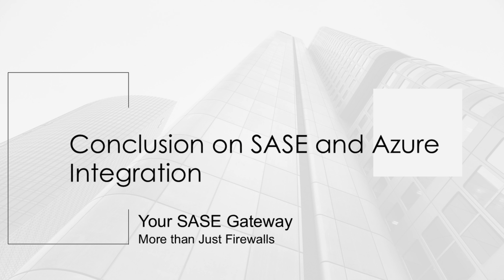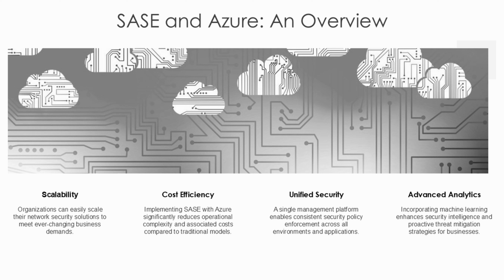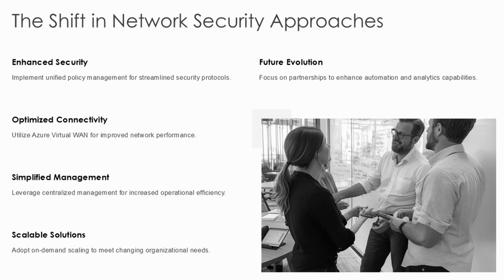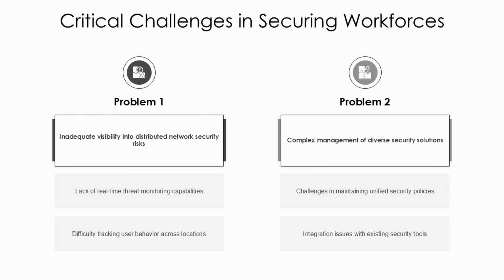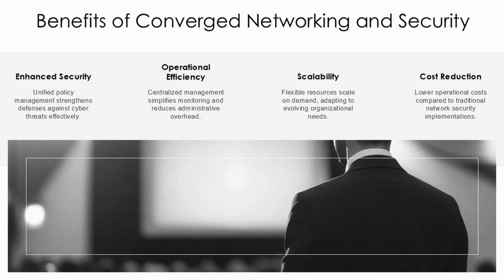Conclusion: the complementary relationship between SASE and Azure represents a fundamental shift in how organizations approach network security and cloud infrastructure management. This integration addresses the critical challenges of securing distributed workforces while optimizing cloud connectivity and performance through converged networking and security functions. Microsoft's native SASE solutions provide seamless integration with Azure infrastructure, while extensive third-party vendor options through Azure Marketplace ensure organizations can choose optimal solutions for their specific requirements.